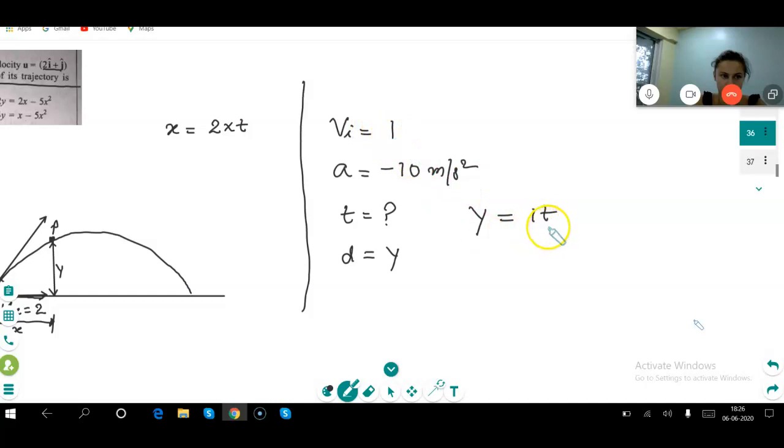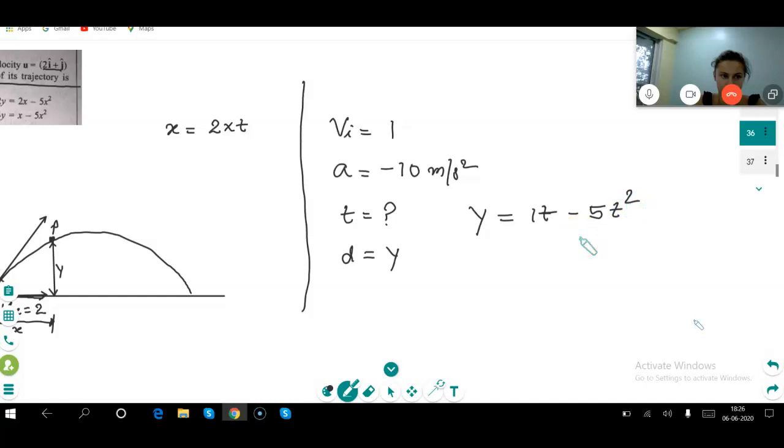Yes. Then minus 5, 10. 1.5 times 5. Correct na? Or shall I write minus 5, 10 t square? Yes. Is it clear?